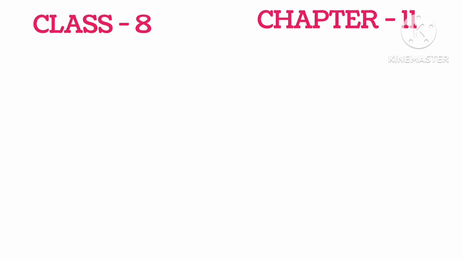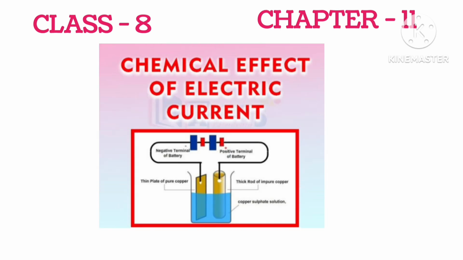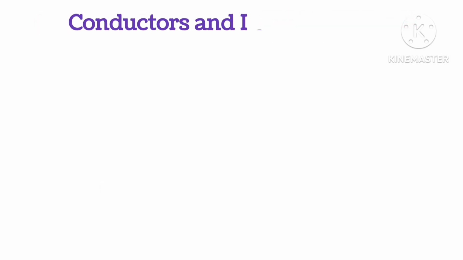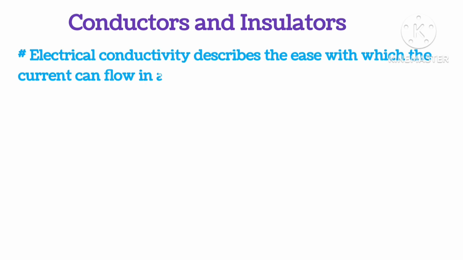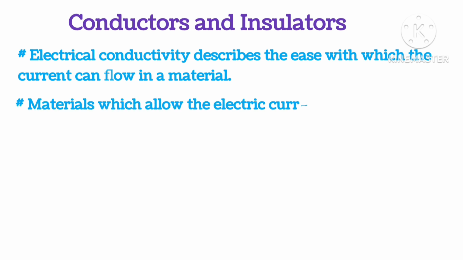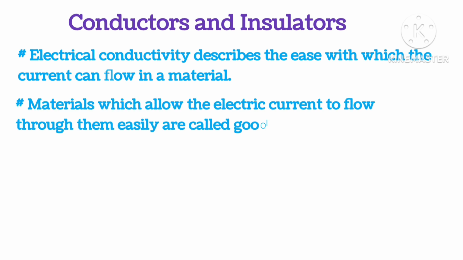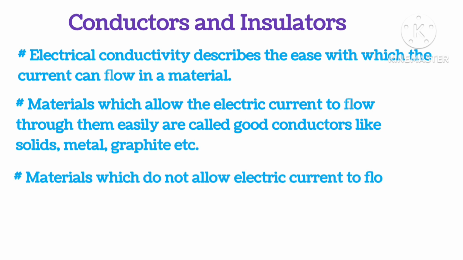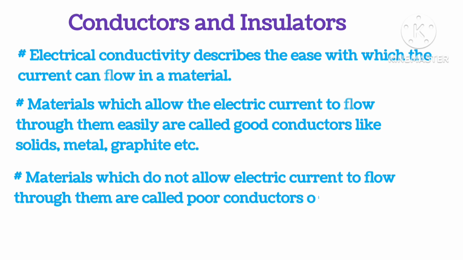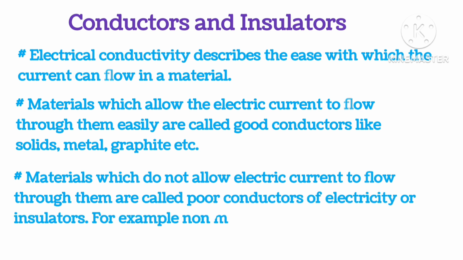Today's topic is class 8 chapter 11, chemical effect of electric current. Conductors and insulators. Electrical conductivity describes the ease with which the current can flow in a material. Materials which allow the electric current to flow through them easily are called good conductors, like solid metals and graphite. Materials which do not allow the electric current to flow through them are called poor conductors of electricity or insulators, like nonmetals.